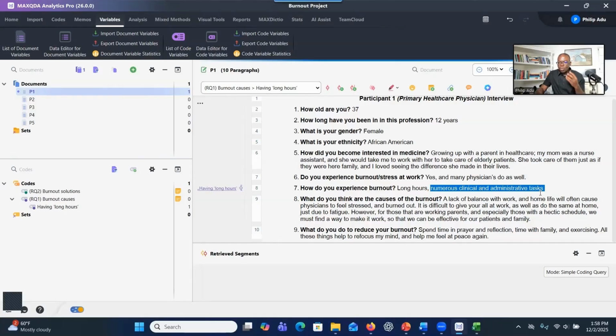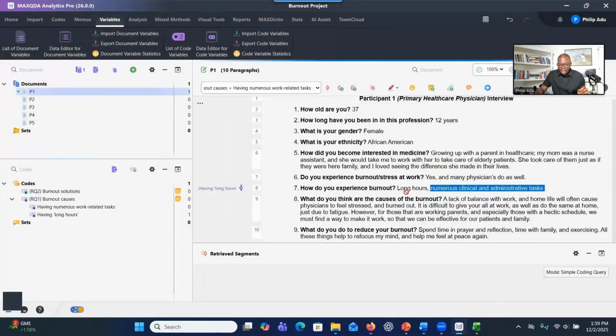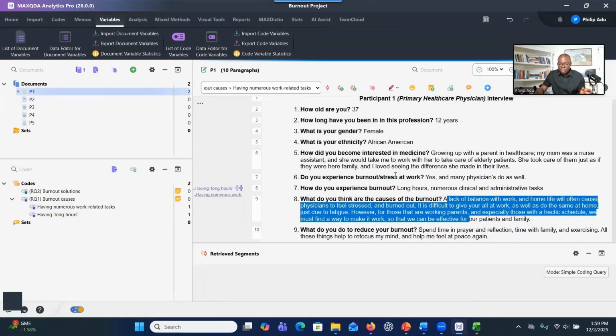So you decide what label you have to use to represent that. One label could be having numerous work-related tasks. So you can click on the plus sign here and then type your code and also define it if you want to, as I said, it's not required, and click on OK. Now you can drag and drop that information to this one. So that's what you're going to do. You go through, identify information that is significant, and drag and drop.